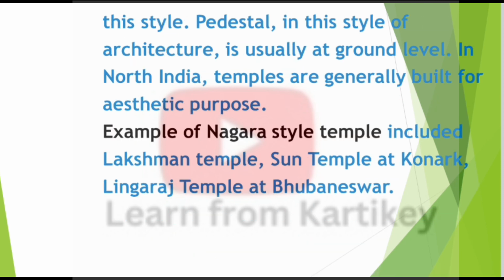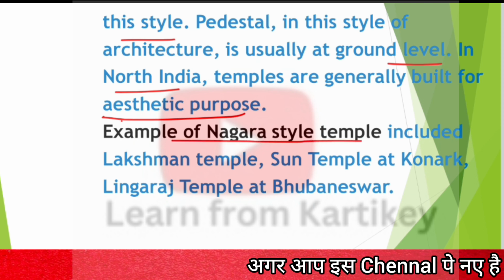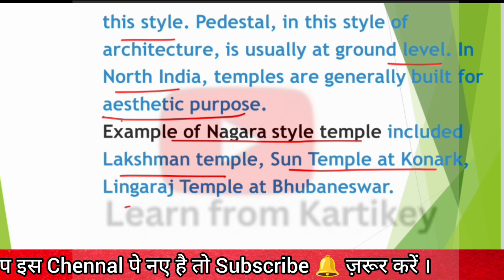The pedestal is usually at ground level. In North India, temples are generally built for aesthetic purposes. Examples of Nagara style temples include Lakshman temple, Sun temple at Konark, and Lingaraj temple at Bhubaneswar.